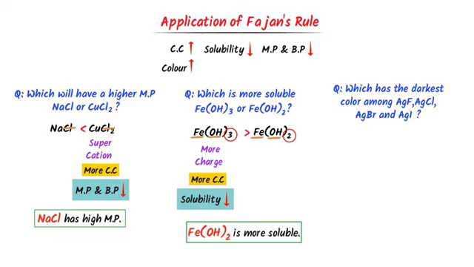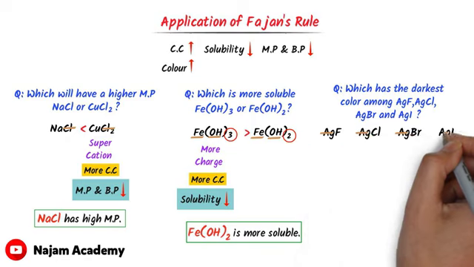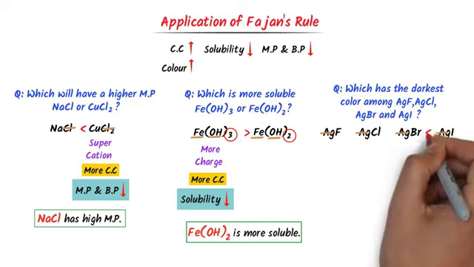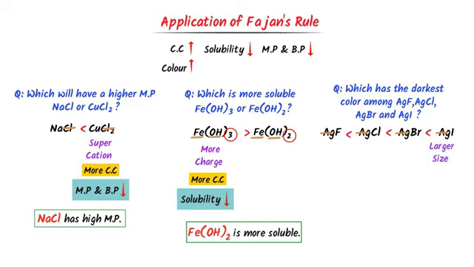Lastly, which one has the darkest color? Silver fluoride, silver chloride, silver bromide, silver iodide. Well, the cations are the same in all compounds, which is silver. We know that the size of iodine is the largest and the size of fluorine is the smallest. So this is the order of increasing covalent character.